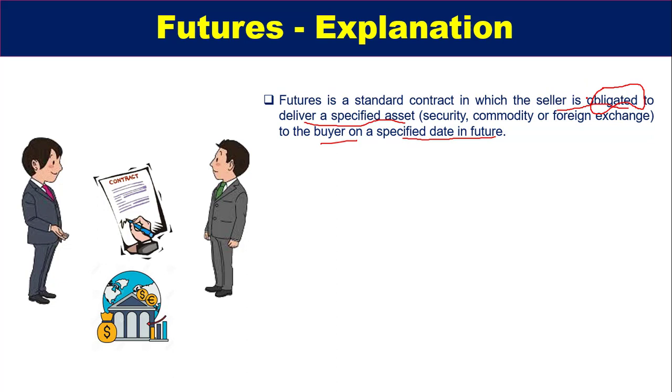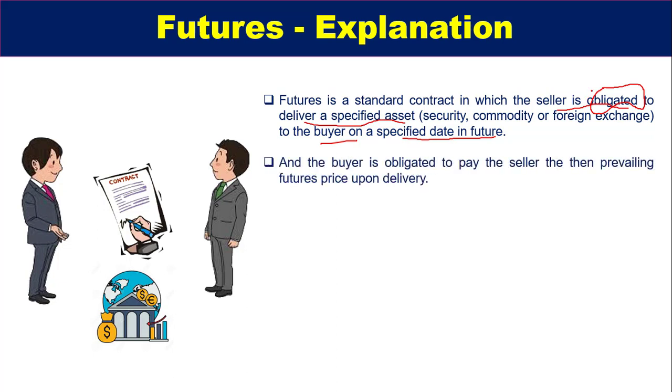And why is it so? Because it is an exchange-traded derivative. The buyer is also obligated to pay the seller the then prevailing futures price upon delivery. So as you can see, both seller and buyer are obligated to do the transaction, and there is no chance of counterparty risk due to the presence of the stock exchange between them.